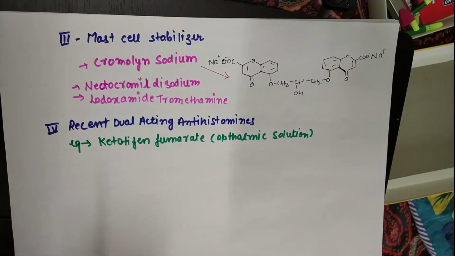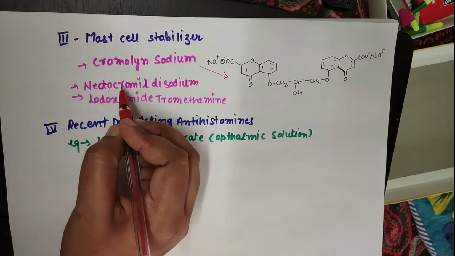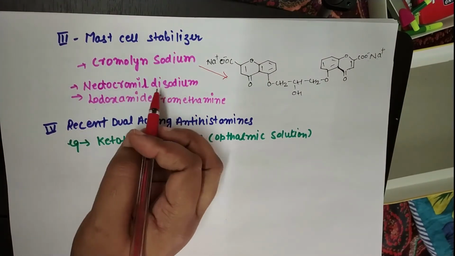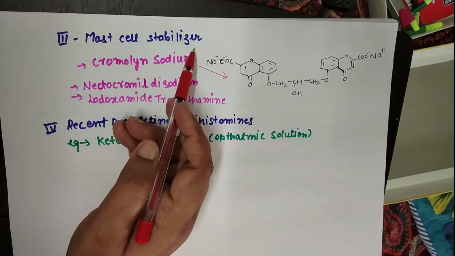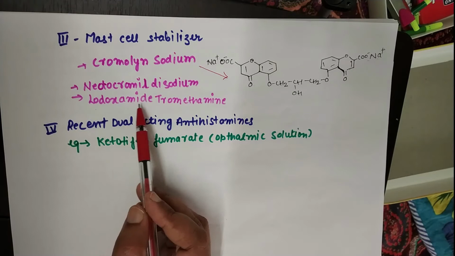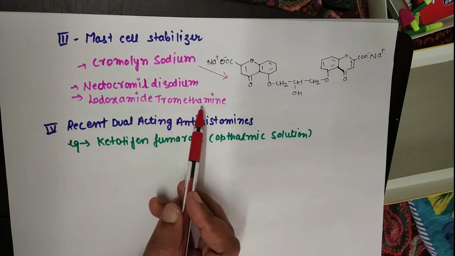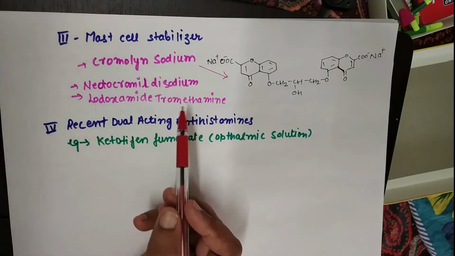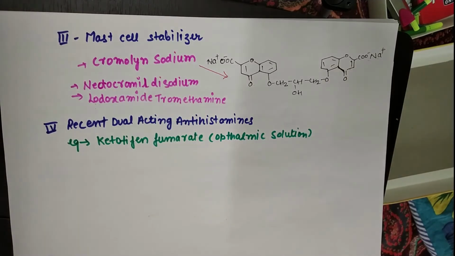Another example is nedocromil disodium. Nedocromil disodium is also a mast cell stabilizer. And the third example is lodoxamide tromethamine. So these three are the examples of mast cell stabilizers.